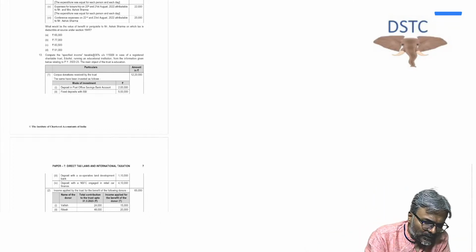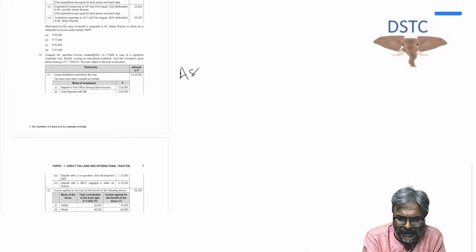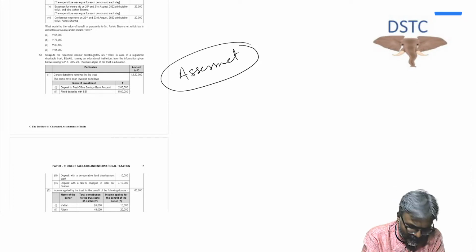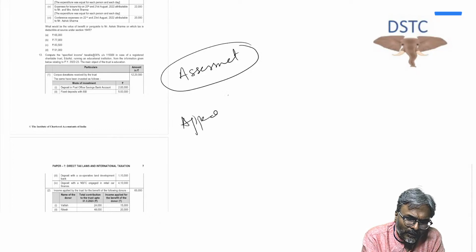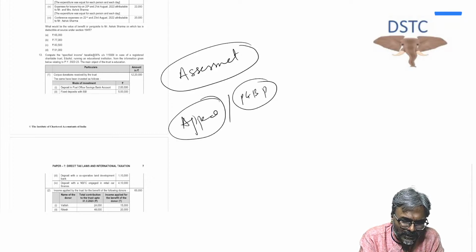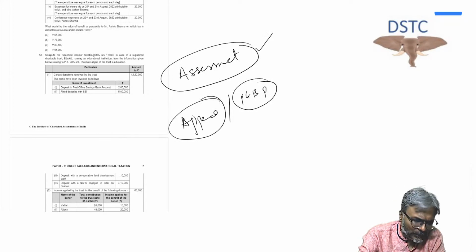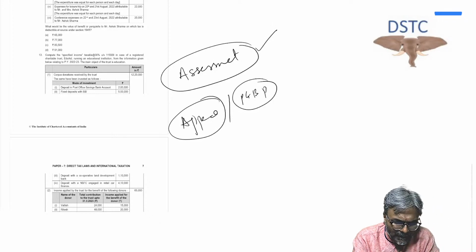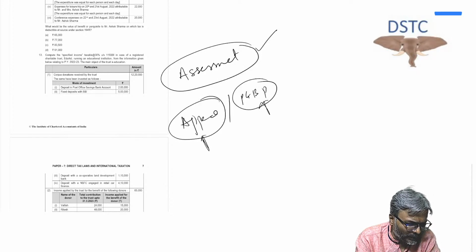Now you tell me, students, one thing. After this primary, in any case I'm going to do assessment. Now you tell me whether you want me to do appeals or that limited section of PGVP. You only have to say, students. I cannot do both, so you need to tell me which segment you want to do. Assessment, in any case I'll be doing here, but beyond that, appeal and PGVP, which one of the two do you want me to do? Quickly, students.